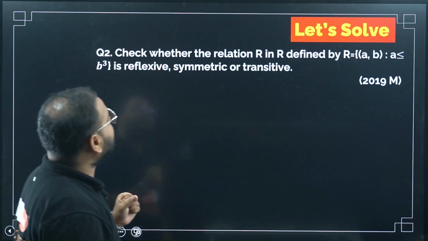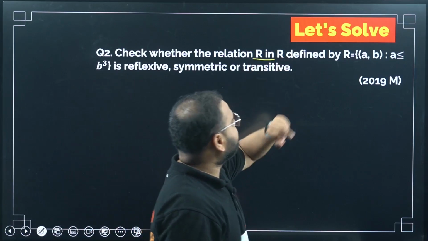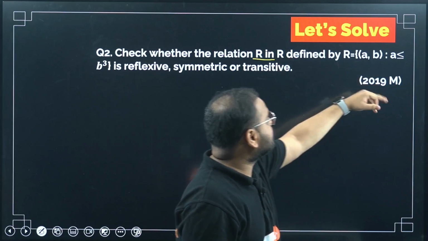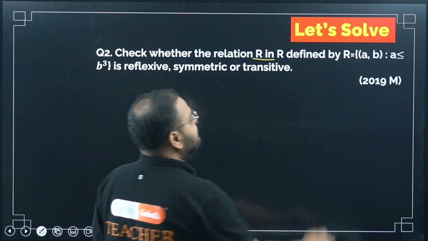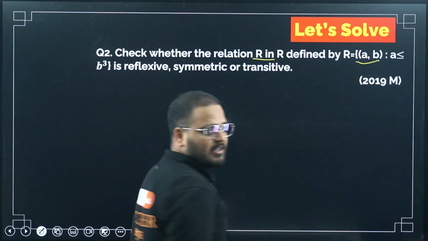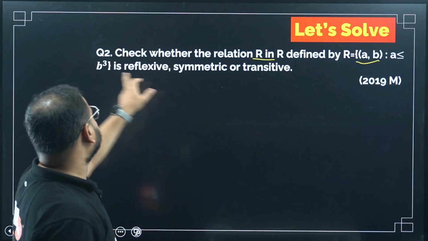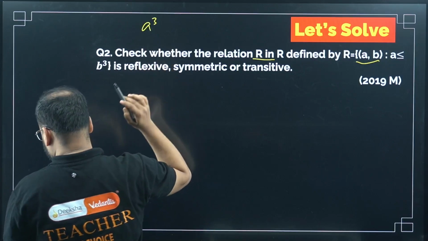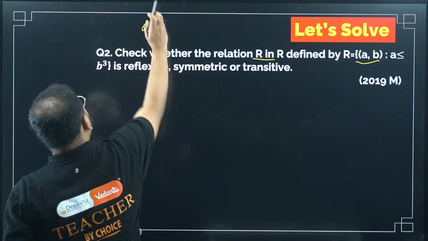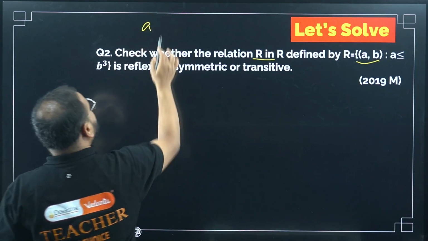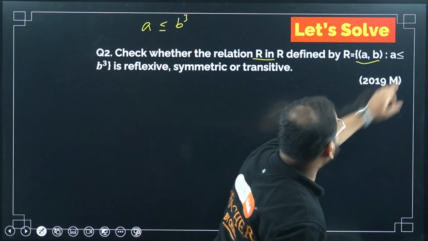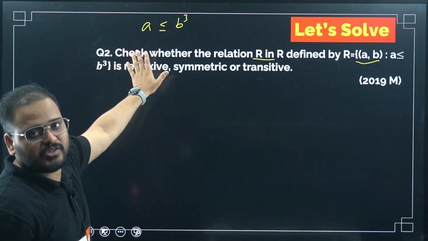Check whether the relation R in R, meaning defined where? Real in real. In the relation R, defined as R equals AB. Again, the ordered pair is there. The element is an ordered pair. A is less than B cube. The relation is A, not A cube, forgive me. A is less than B cube. Look at this. A less than or equal to B cube is my condition for the relation.